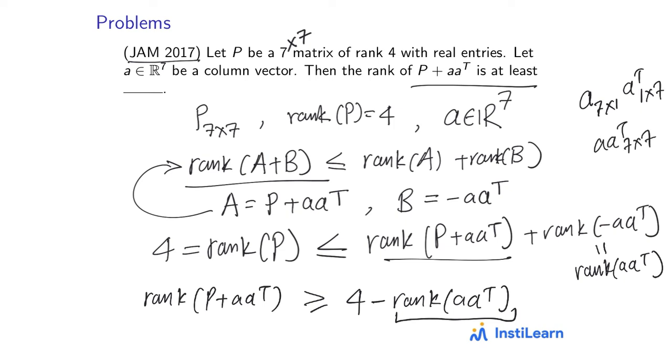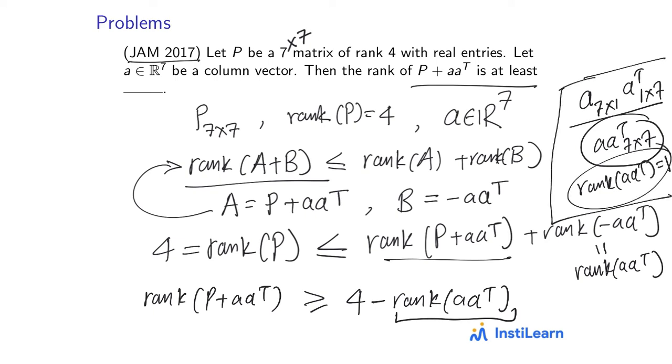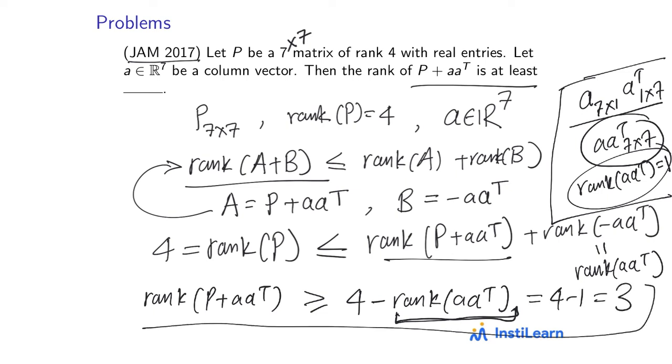So whenever you construct a matrix like this from a column vector, its rank will be 1 unless the vector you have chosen is the 0 vector. Okay, this is always true. Okay, so this matrix here has rank 1, so this is equal to 4 minus 1 equal to 3. So rank of P plus A into A transpose will definitely be greater than equal to 3.